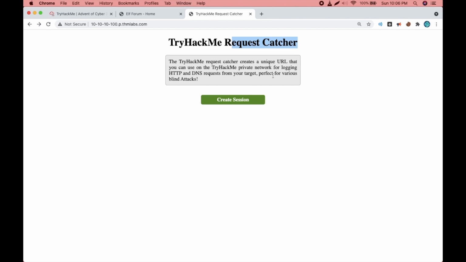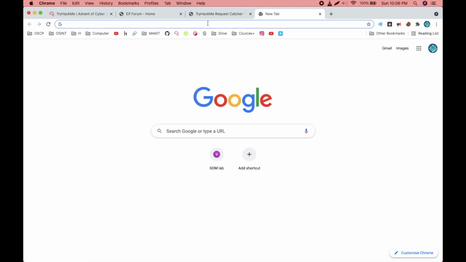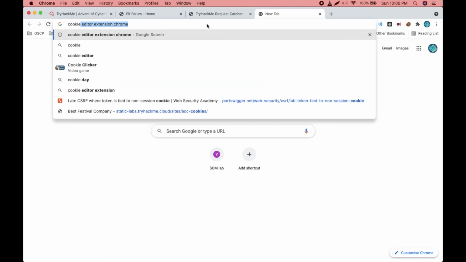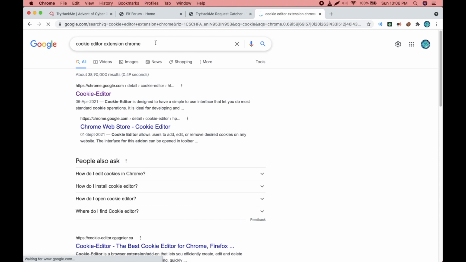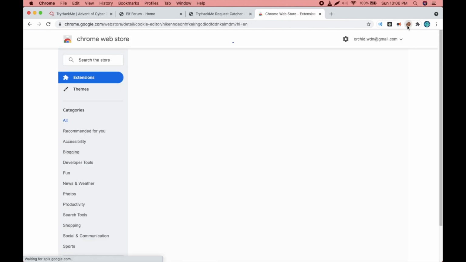It is a website that basically creates a unique URL that you can use on the TryHackMe private network for logging HTTP and DNS requests from your targets. Create session. The other thing is a cookie editor to edit cookies in Chrome or Firefox, whatever you choose. This same cookie editor is available as a cookie editor extension on Chrome. I have to install it, and now it is installed.